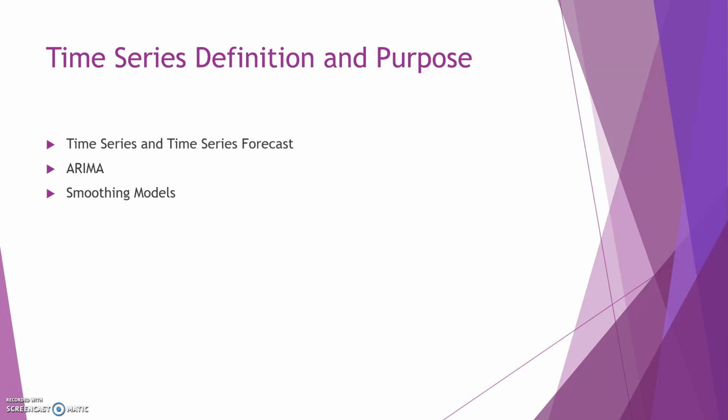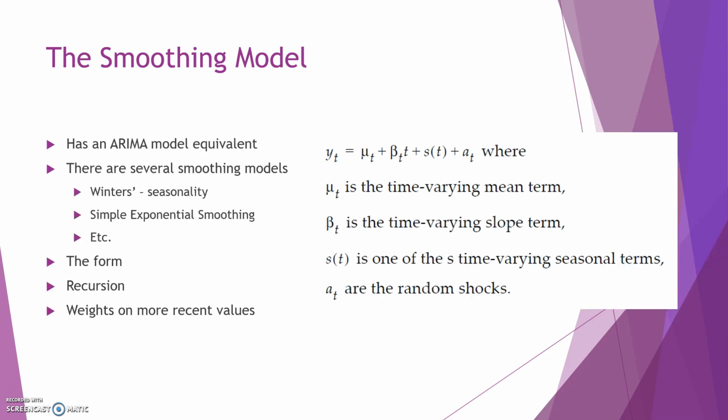JMP has two main time series forecasting modeling methods. One of these is the ARIMA, which explores and forecasts a single time series, which we will not be discussing in this video. We will be looking at JMP's second primary time series modeling method called time series smoothing modeling, which generates forecasts when data contain trends or patterns. The time series smoothing models platform generates interpretable forecasts quickly and easily. Each smoothing model has an ARIMA model equivalent. There are several types of smoothing models, including Winters' method and SES.